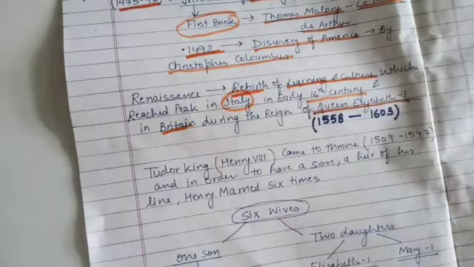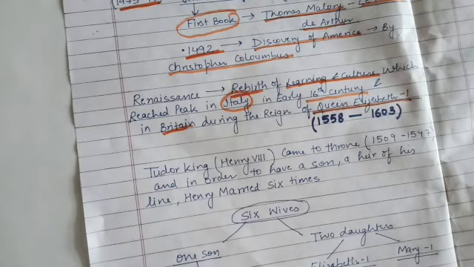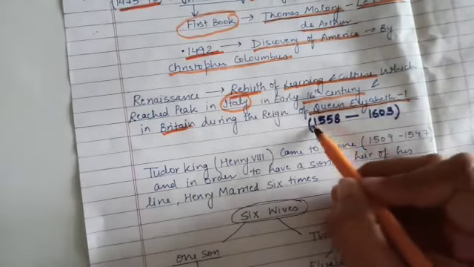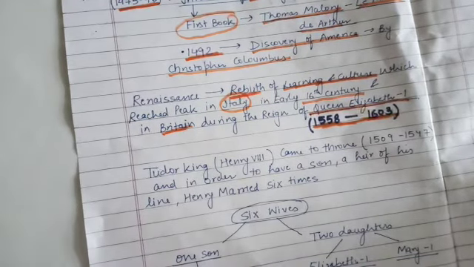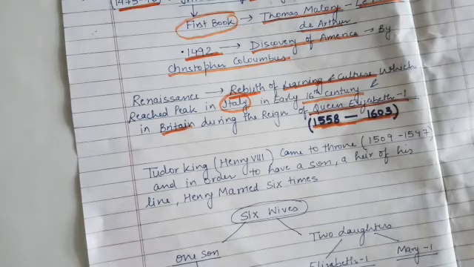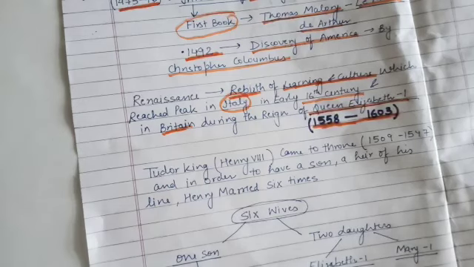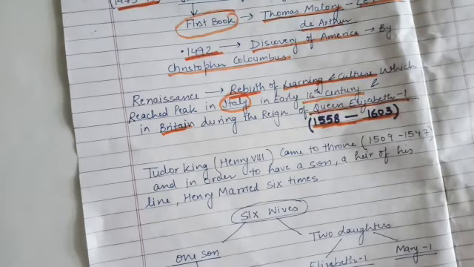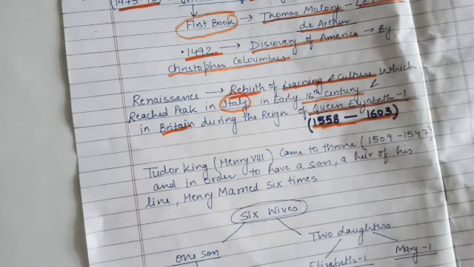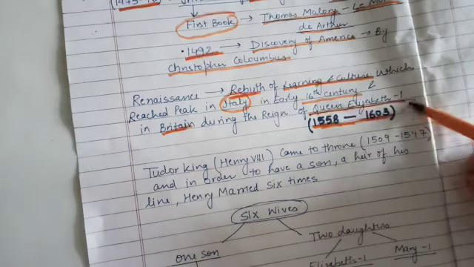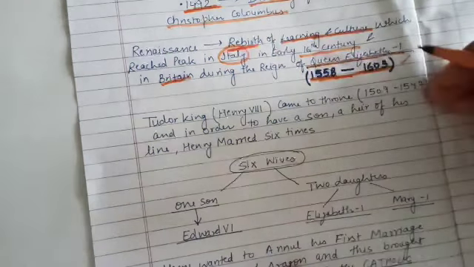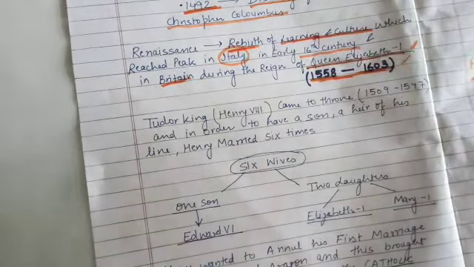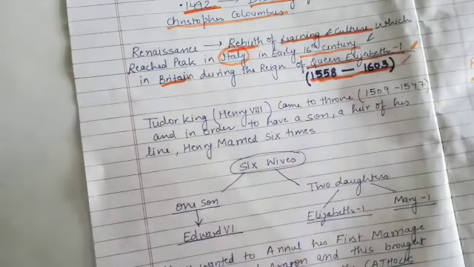So अब Queen Elizabeth I comes to throne in 1558. Remember these dates, they have been asked. Queen Elizabeth comes to throne in 1558 and she rules till 1603. Right? Around 44 years she is ruling. Yes. 1558 में she comes on the throne and 1603 तक she is ruling. Remember the time period during which she is ruling, right? So now let's see, before Queen Elizabeth, who was there? It was Queen Elizabeth's father, Henry VIII, right?